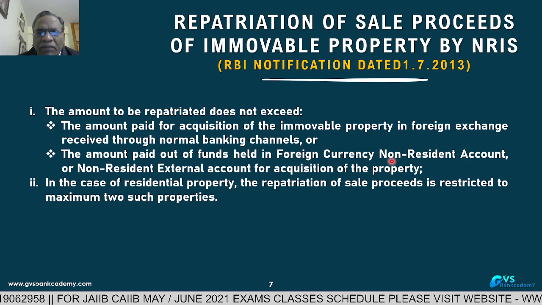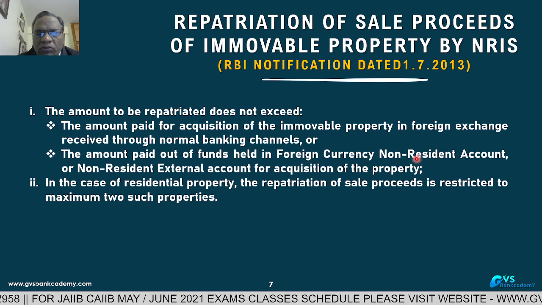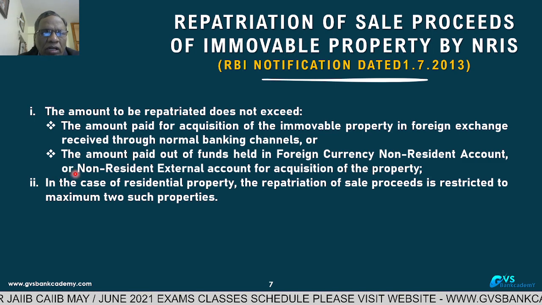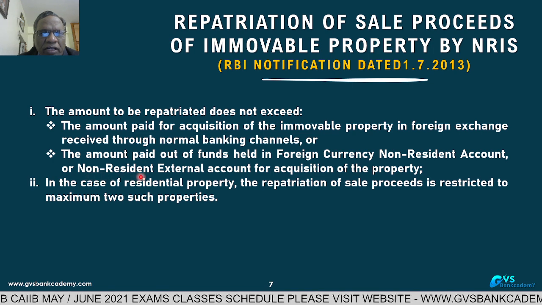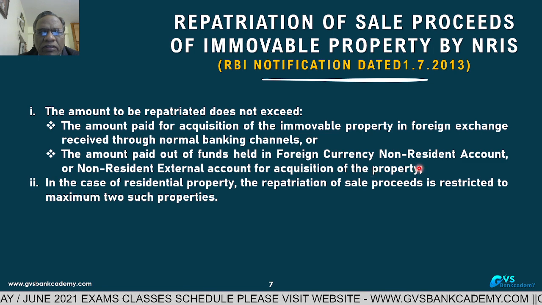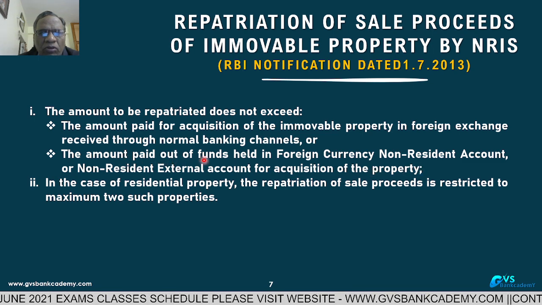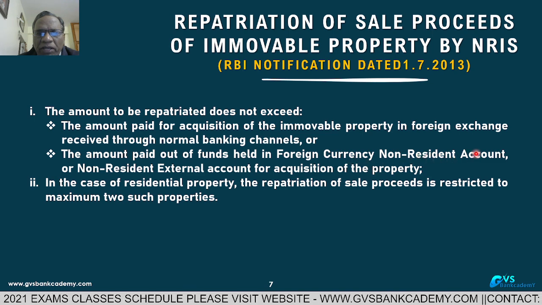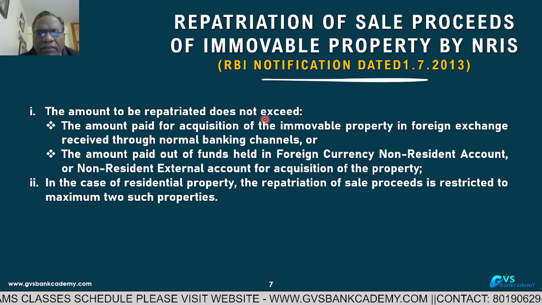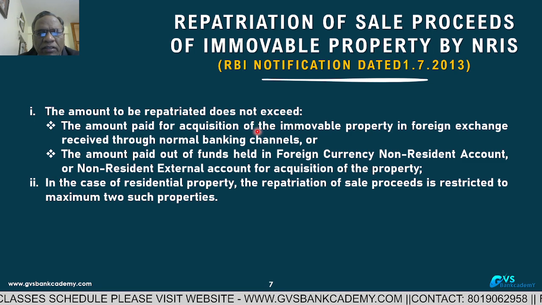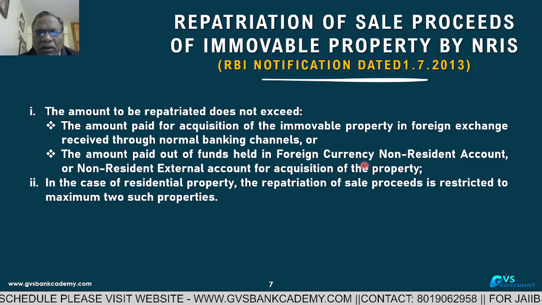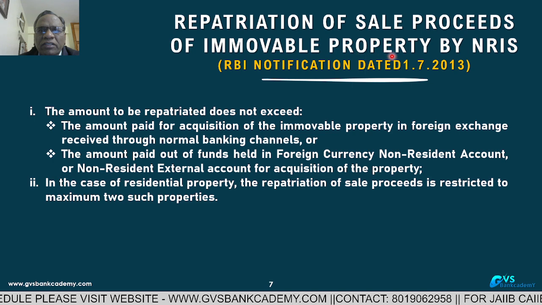Suppose the party has an FCNRB account; from that account also he can purchase the immovable property, or from the balance in the NRE account. So the amount paid from FCNRB or NRE accounts, please listen, should not exceed the amount received from outside India or transferred from FCNRB or NRE accounts at the time of purchase.